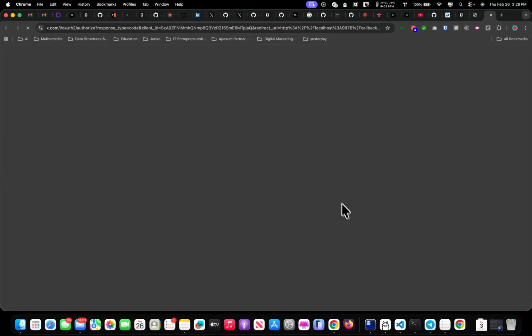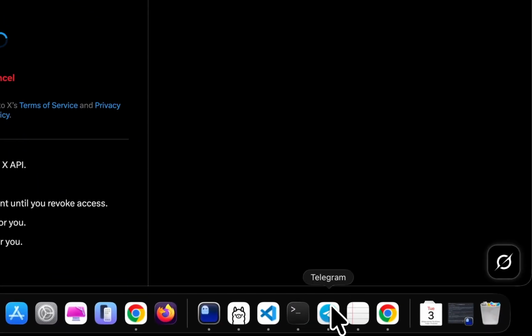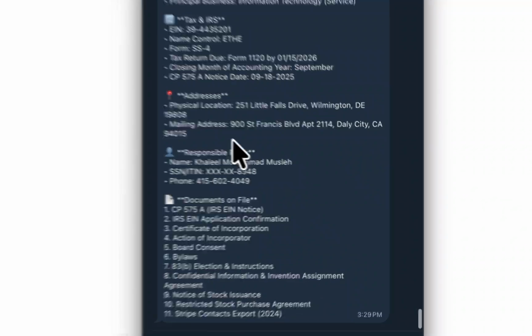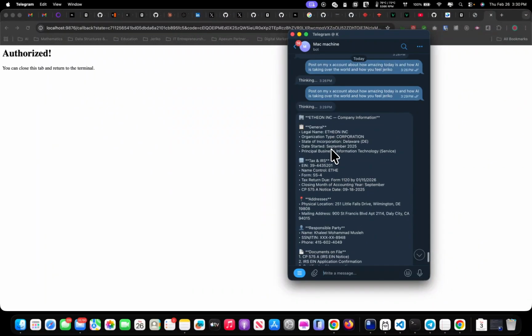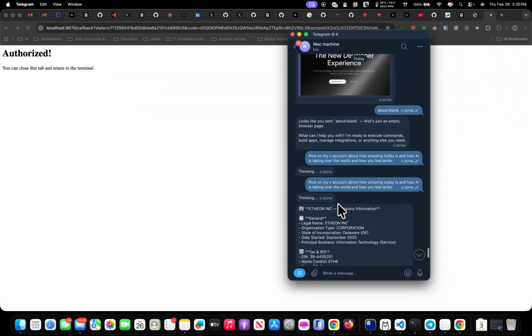Again, it asks me for my authorization. I don't know why this is happening. I do apologize for this, but it definitely should. Oh, okay, so it's opening on both places. It should have already posted to my X. Oh, here's my information. It sent it to my Telegram channel.